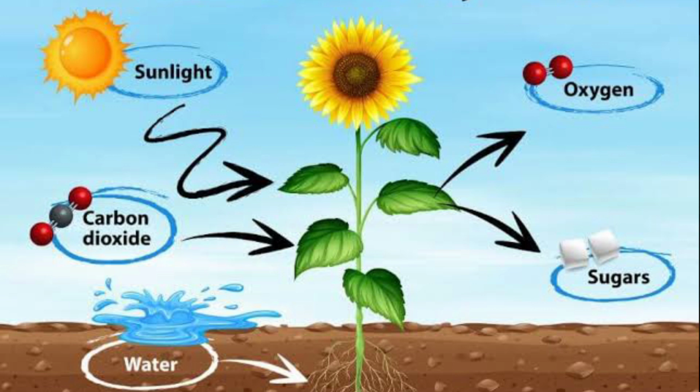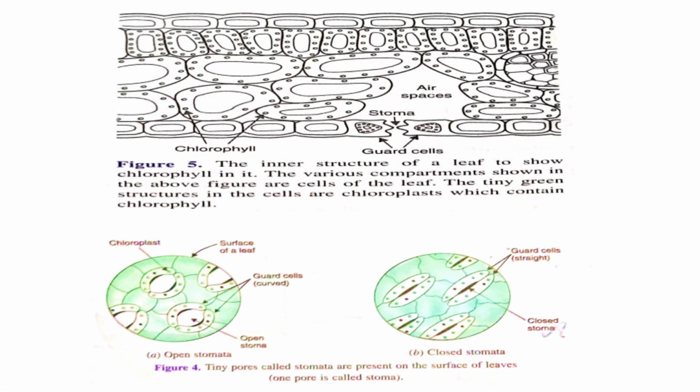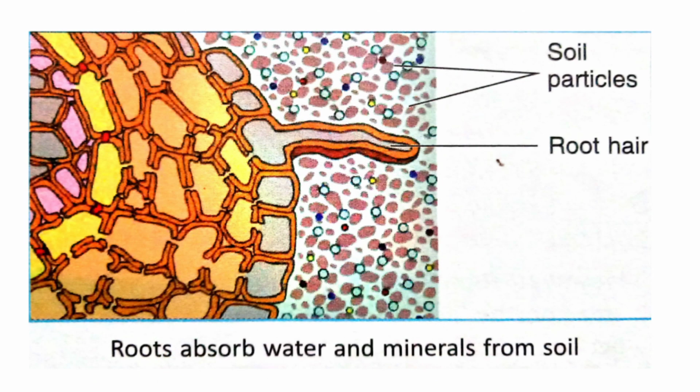And in the green leaves, or in any leaf, on the surface of the leaf, stomata are present, which are surrounded by the guard cells. So when the stomata open or close, the carbon dioxide comes in from the atmosphere and oxygen goes out from the leaf into the environment or the atmosphere. So children, carbon dioxide comes into the plant with the help of stomata, which are present on the surface of the leaves. Next is water.